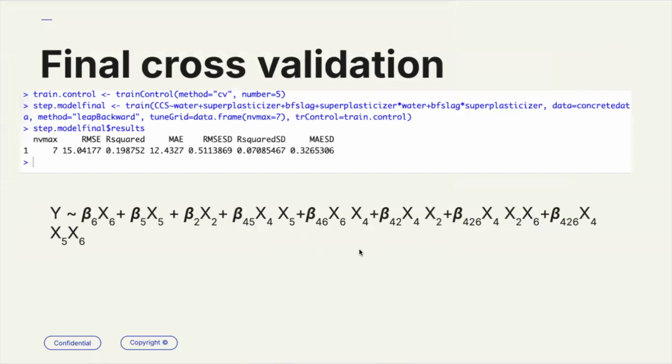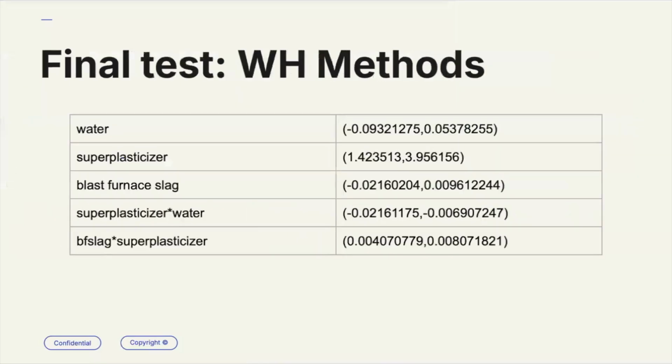So then I applied a simple cross validation technique, k-fold, and then Working-Hotelling confidence intervals. So ultimately, what I realized was that of the interactions that ended up in my final model, it's really hard for me to say that these interactions really do exist, and as a result, I found it really difficult to reject the null hypothesis. However, more investigation would be needed.